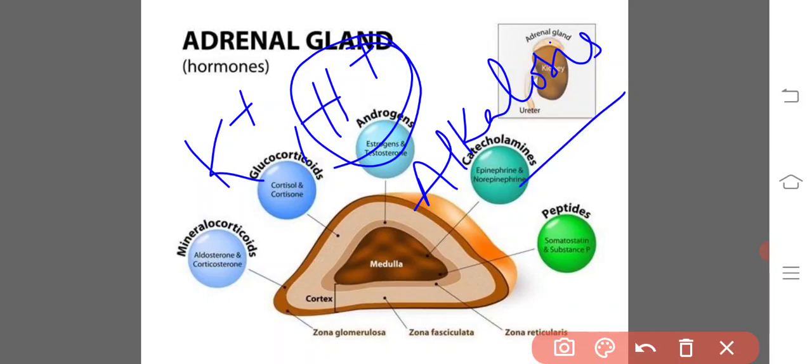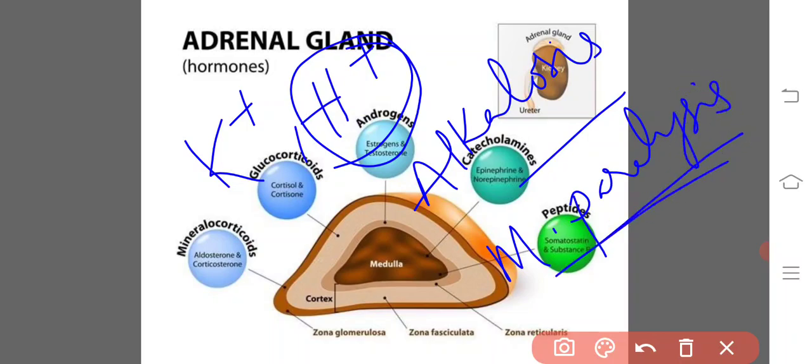That is an abnormally elevated pH of the body fluids. The decrease in the potassium levels in the body affects nerve impulse transmission, leading to muscular paralysis. That is, whenever there is an H plus reduction, that leads to alkalosis, and if there is a decrease in the potassium level, that leads to muscular paralysis. This is about the zona glomerulosa and its representative hormones.